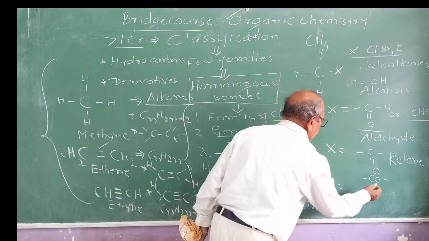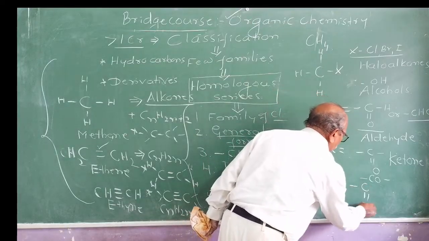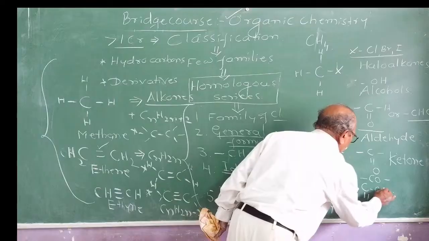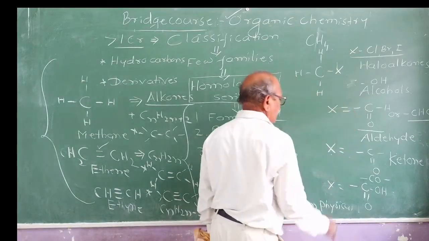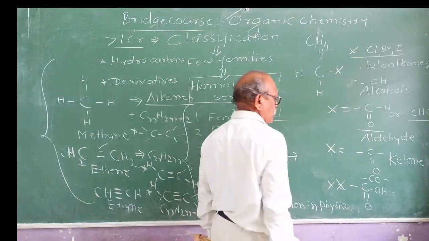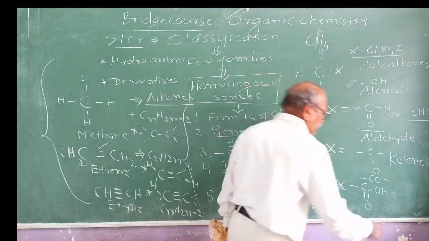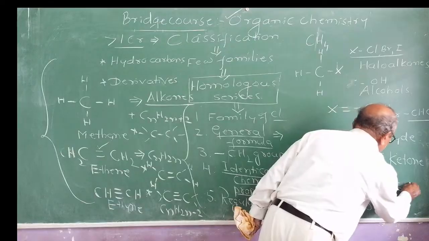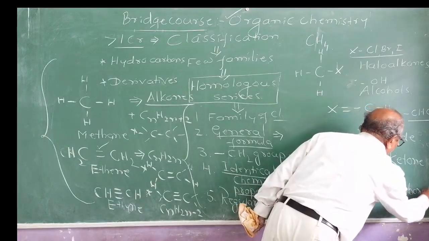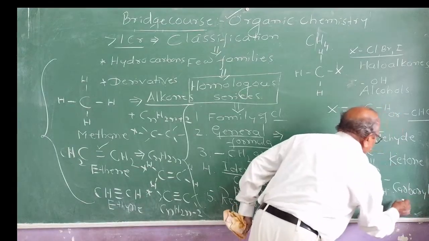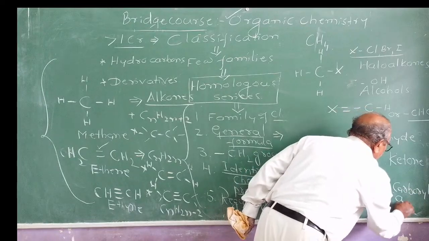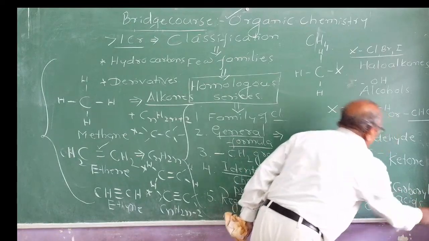If X is C double bond O, OH, can you tell me the name of the family? It is carboxylic acid. No problem. Carboxylic acids.